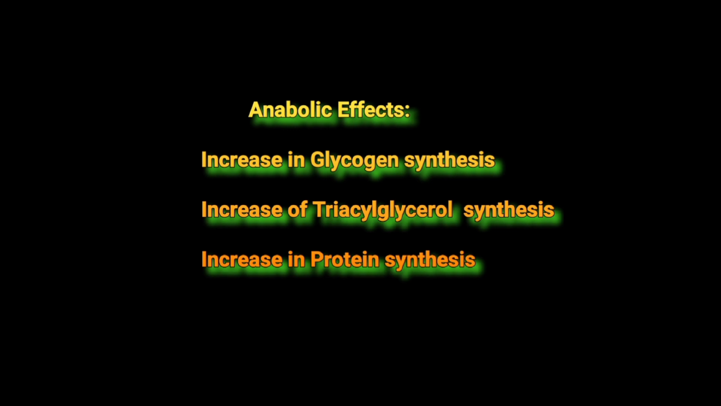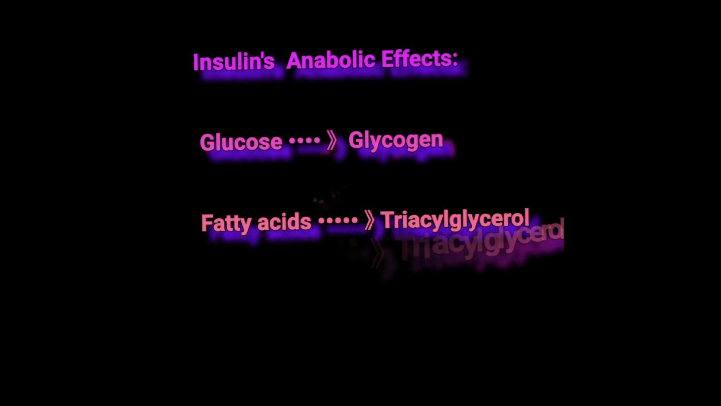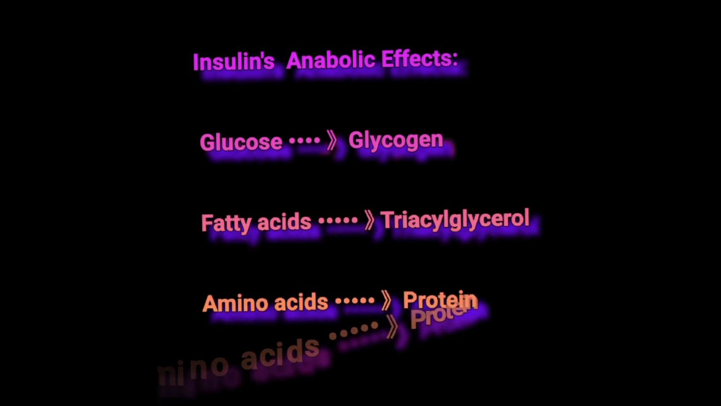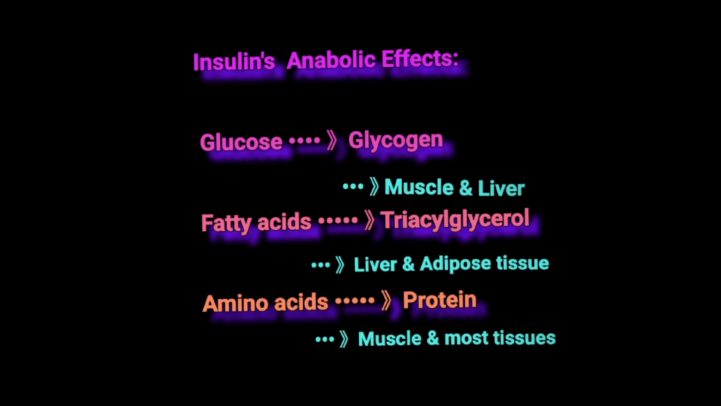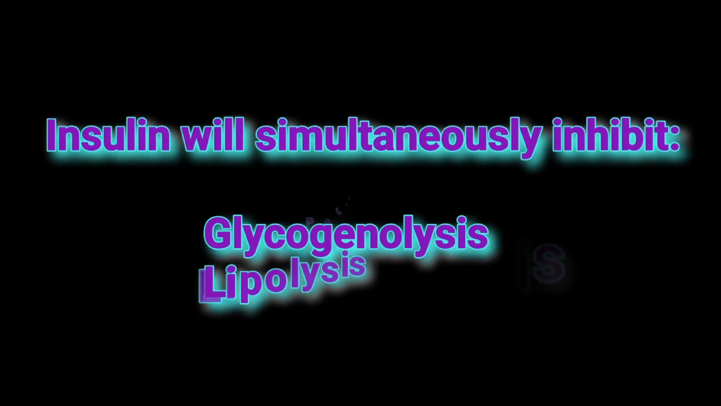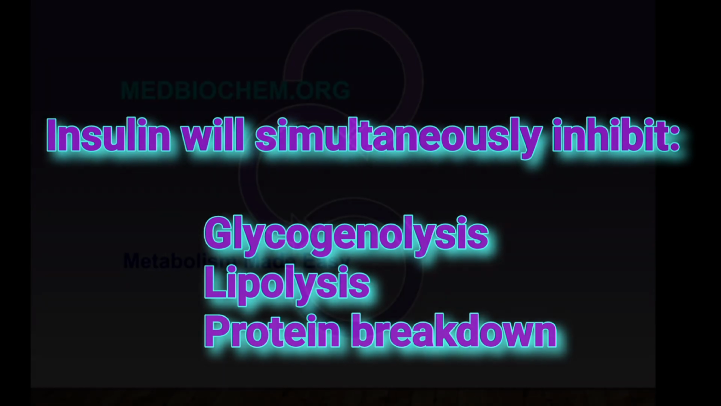proteins from amino acids. In general, insulin will promote the synthesis of glycogen from glucose, the synthesis of triacylglycerol from fatty acids, and the synthesis of proteins from amino acids. Importantly, insulin will inhibit glycogenolysis, lipolysis of stored triacylglycerol, as well as protein breakdown.